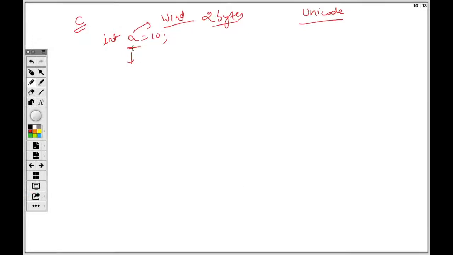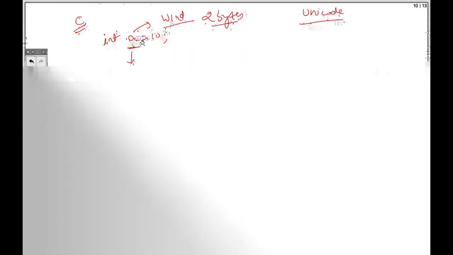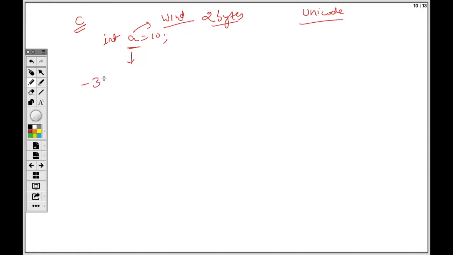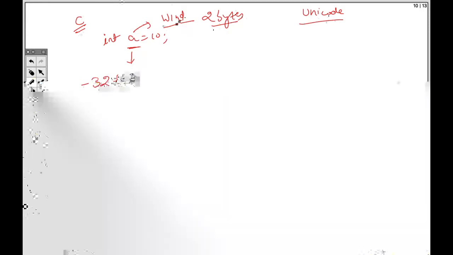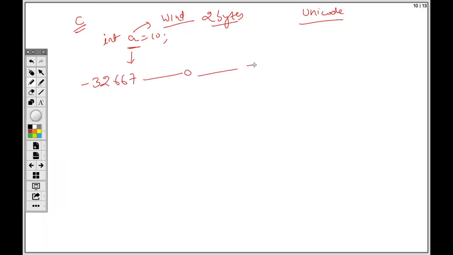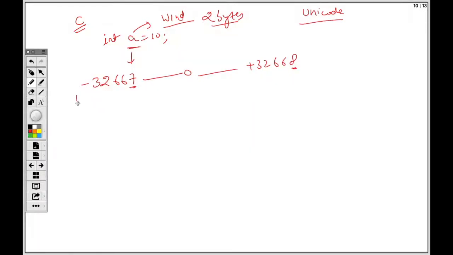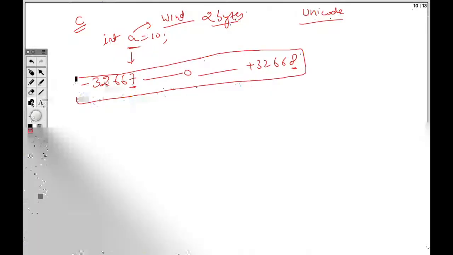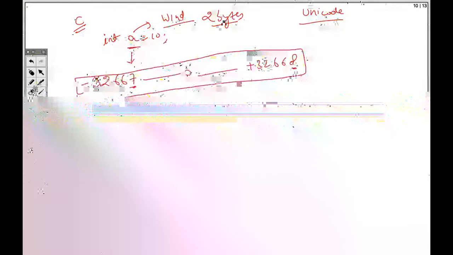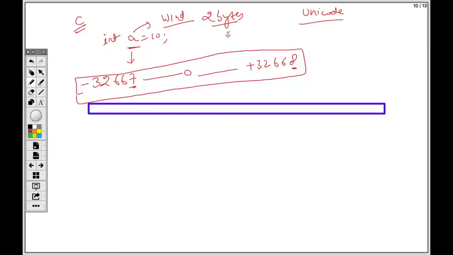If you have a 2-byte integer variable, the limit that you have seen was 32,767, including 0, to minus 32,768, something like this, right? I might be wrong at these two places, but this is the range of values your variable can hold. The reason behind this was that 2 bytes means 16 bits.